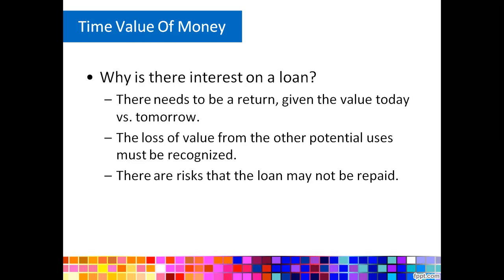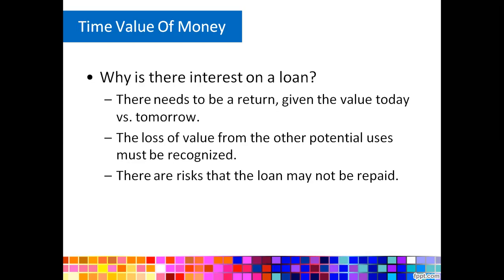So that's the interest. The second explanation is the loss of value from other potential use that must be recognized, because there is a possibility that the people who borrow the money will not pay, due to some financial issue or many factors around the people who cannot pay the bills or the debt.